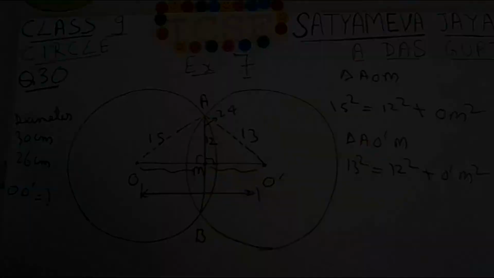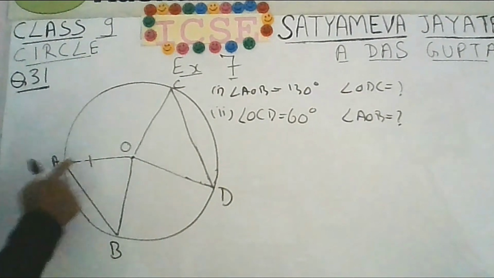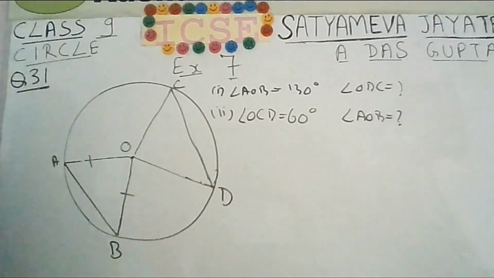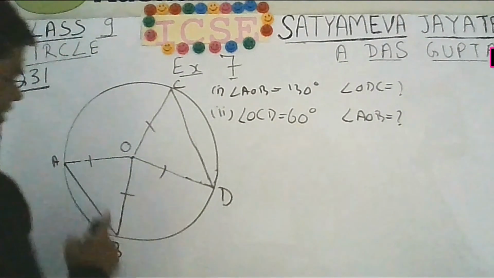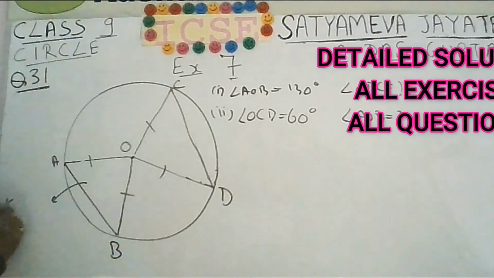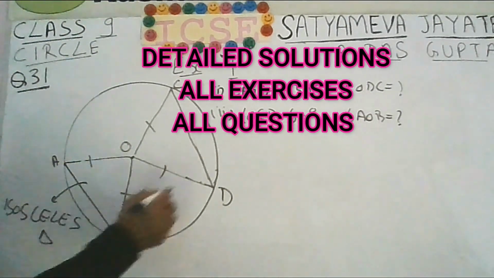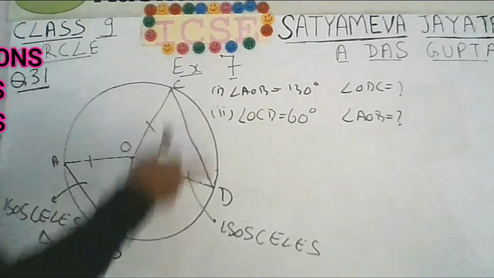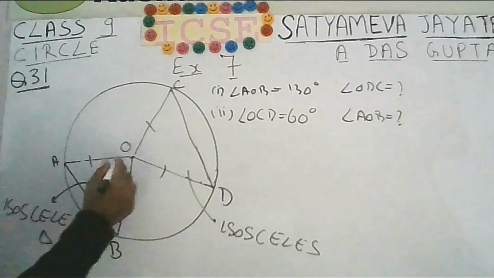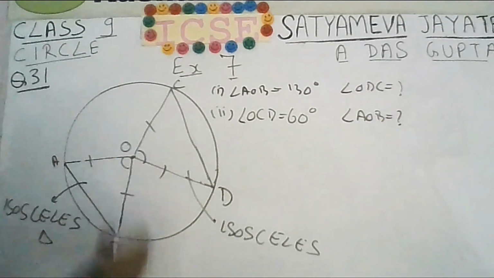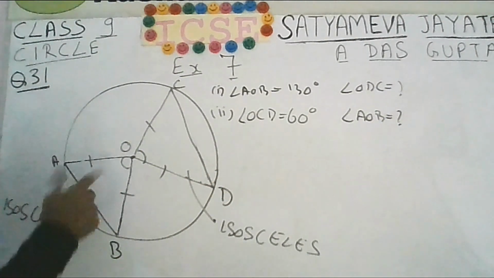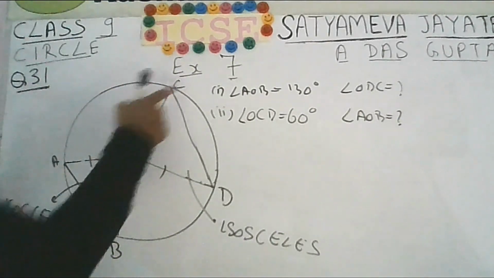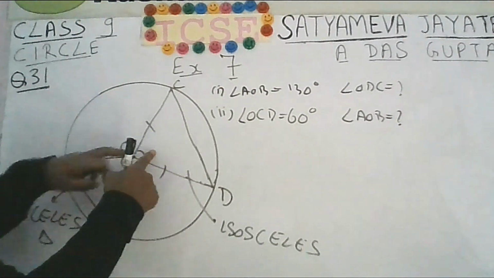Please do it. Okay, so AO and OB will be the same, and OC and OD will be the same. Same means equal because they are radii of the same circle. So that means triangle AOB will be an isosceles triangle. Similarly, this triangle will also be isosceles. And the arcs AB and CD are equal. So equal arcs will subtend equal angles at the center. Okay. So if AOB is 130, then COD will also be 130.